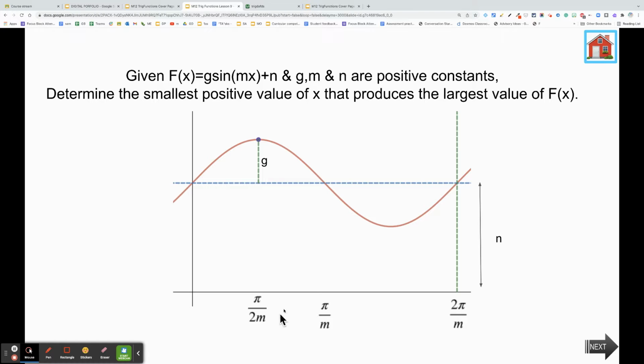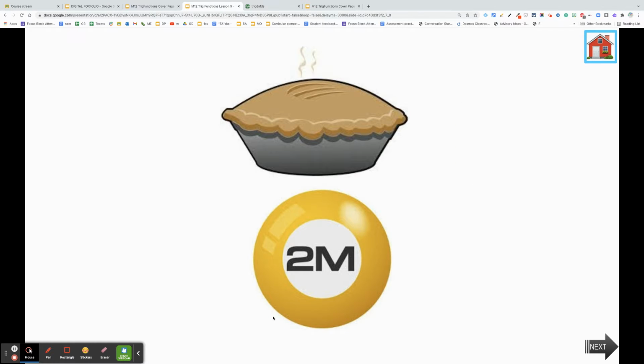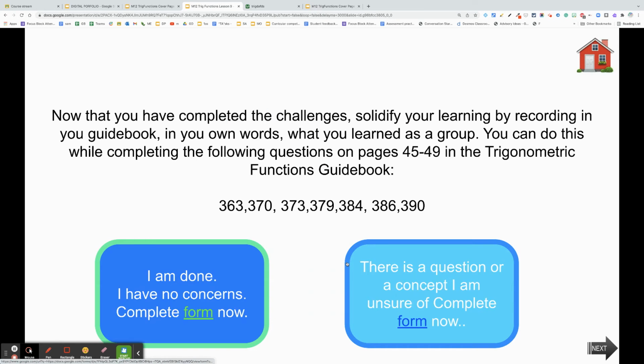If we were to put this value back in right up here, can you see that the m's would cancel? And I just basically have pi over 2. And that's the solution. And that's where we got pi over 2m. So I hope that helps. And we are closing down trig. We are done for now.